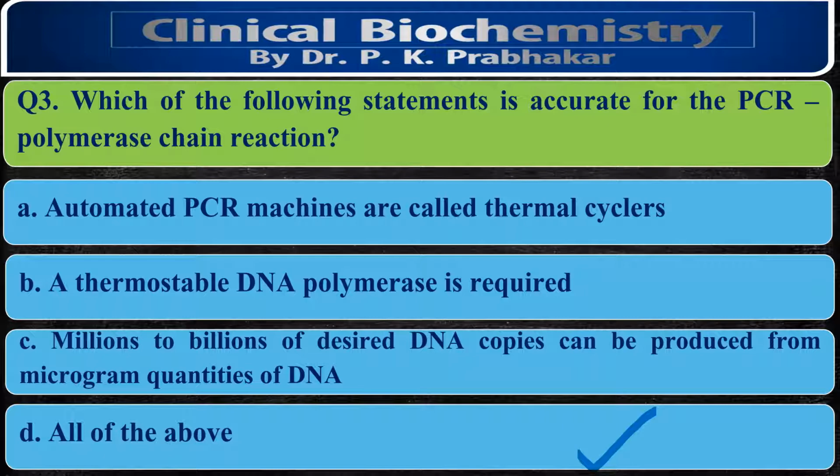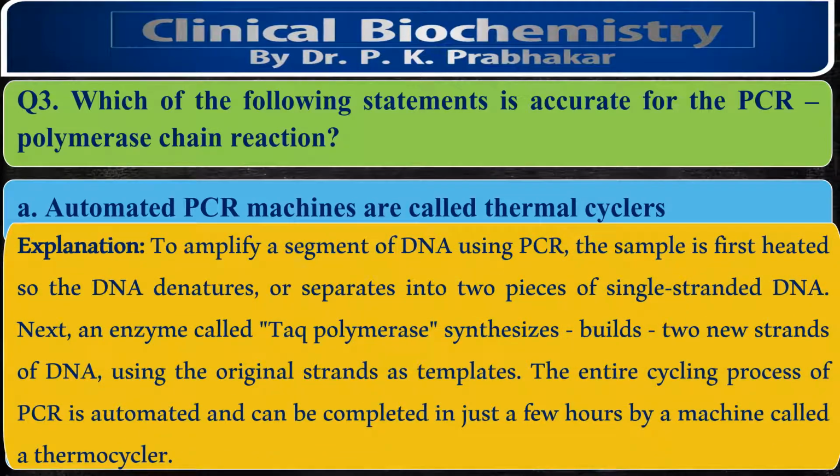All these three reactions occur in a cycle. This is called one cycle, and it occurs in a cyclic manner. Because of the sequential change in temperature from high to low, we call the instrument a thermal cycler. Since the temperature goes from 94 to 52 degrees centigrade, we require a specific thermostable DNA polymerase. Thermostable DNA polymerase is needed in this experiment, and in a small duration of time you get millions to billions of copies of DNA. In the previous question I told you it is also called molecular photocopying. So all of the above is correct.